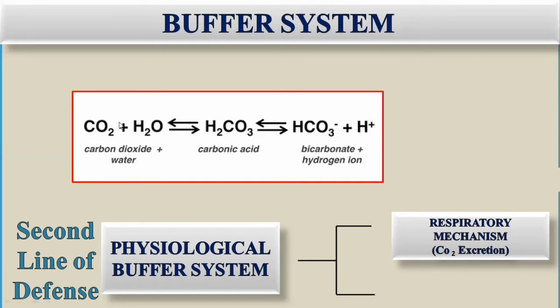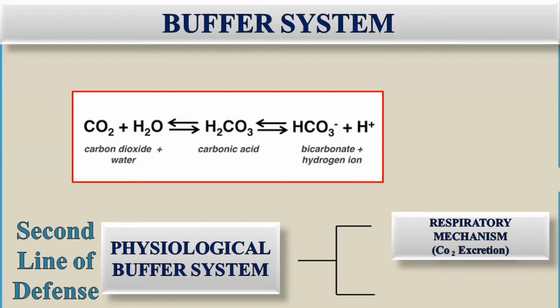Then this carbon dioxide is eliminated through respiration. So in case of low pH, or high hydrogen ion concentration, the rate of respiration will be increased. Increased respiration means there will be increased elimination of carbon dioxide. So in case of low pH or high concentration of hydrogen ion, this reaction will work, and it will be converted into carbon dioxide, and this carbon dioxide will be exhaled out through the lungs.